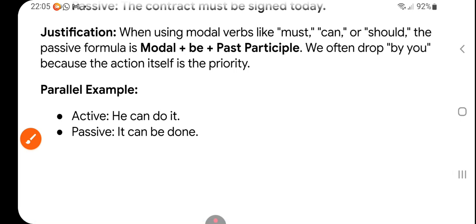I would be happy if you ask me any question related to active to passive, and these are very, very important sentences that I have discussed, right?